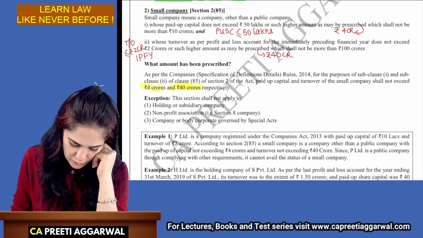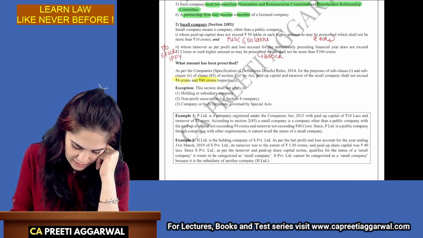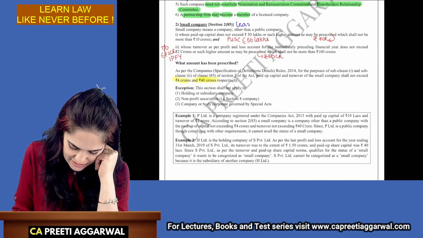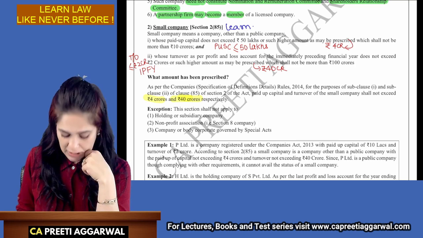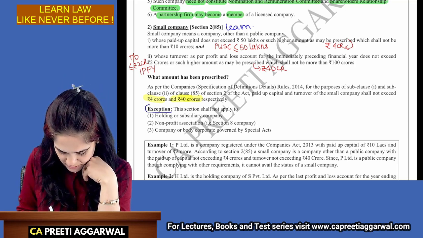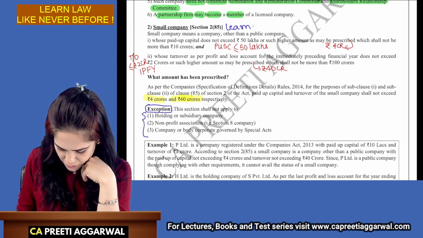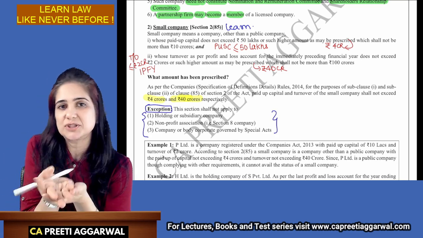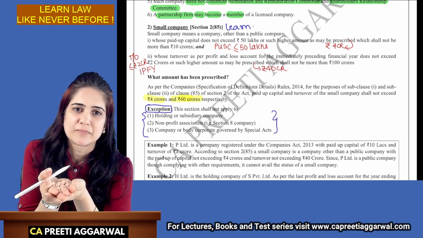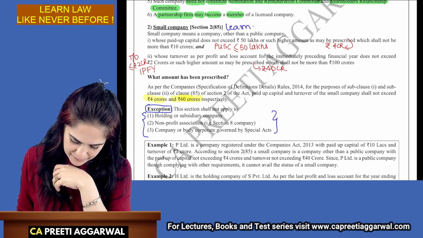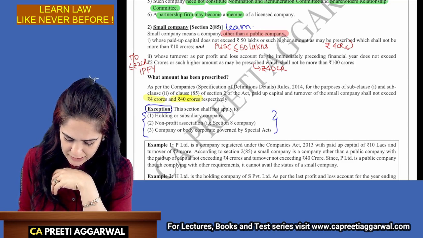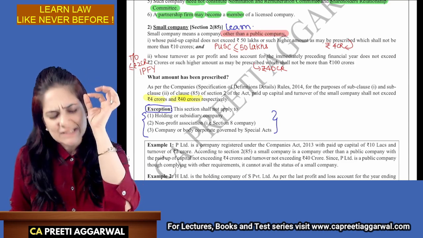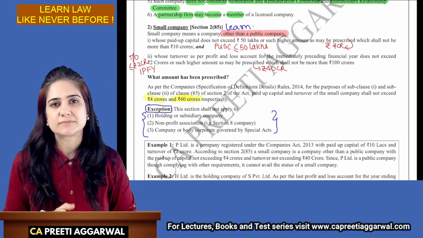Okay, now what do you need to learn? Learn everything. Learn as it is. Now, another mistake which students make. They don't write this. My dear students, this is a part of the definition. You have to write it. Small company means a company. Please note, other than public company. Maximum time students make mistake over here.